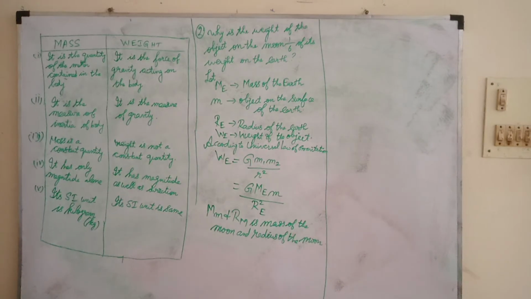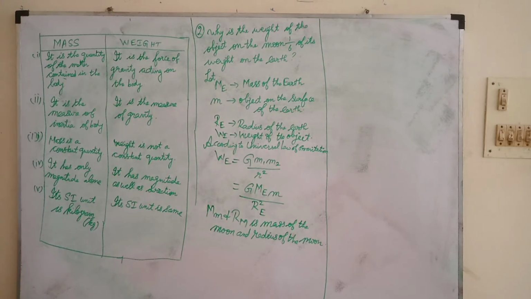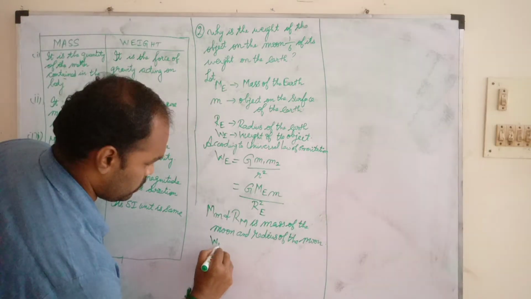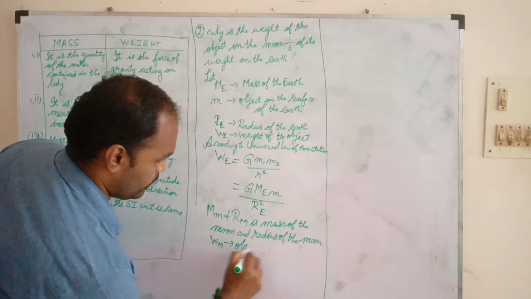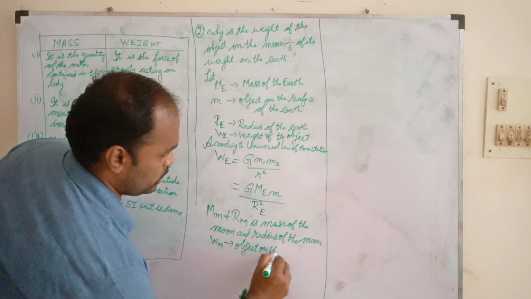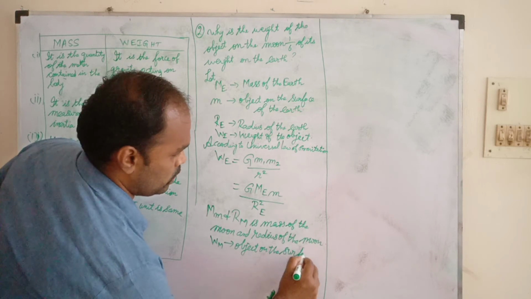So now WM means what? The object on the surface of the moon.